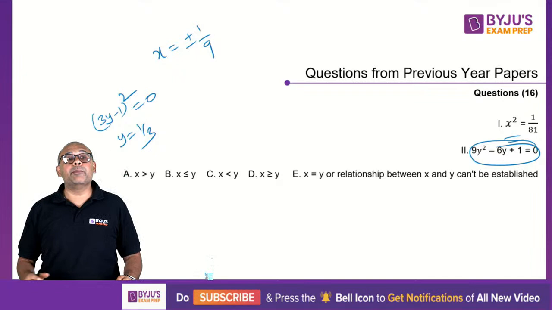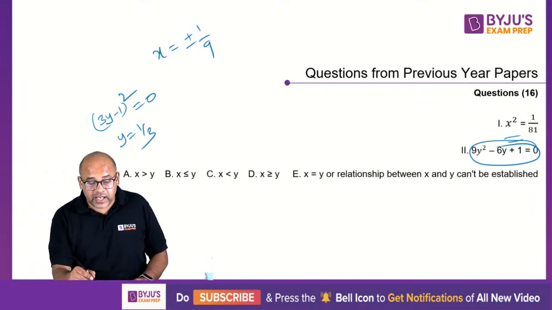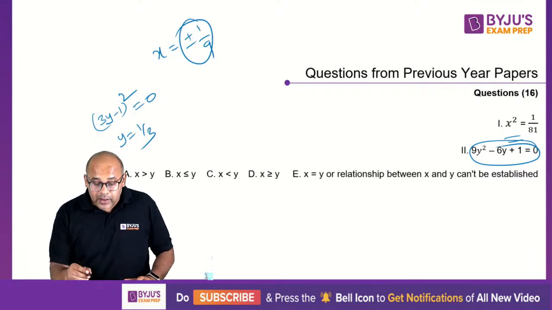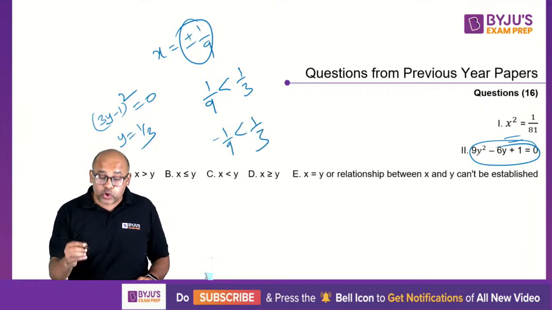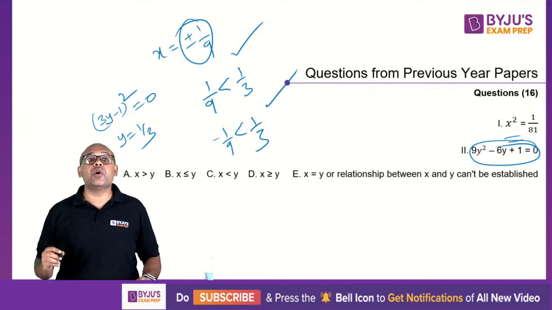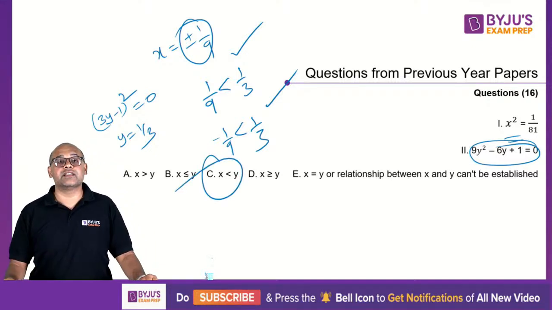Now they are asking you to compare x and y. Some of you might be wondering whether it is plus or minus, but it doesn't matter. If it is plus 1 by 9, this is less than 1 by 3. If it is minus 1 by 9, this is anyway less than 1 by 3. Whichever it is, your y is always greater than your x. Hence option C is correct.